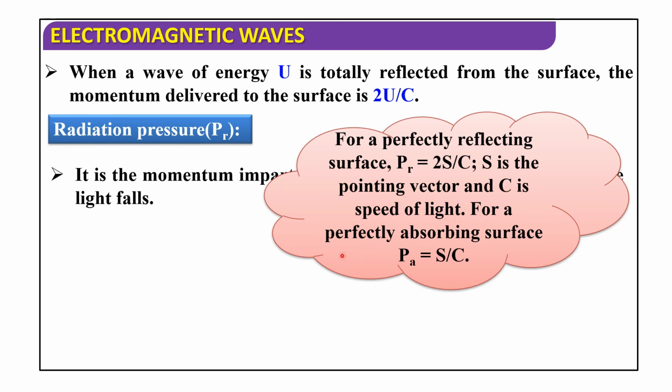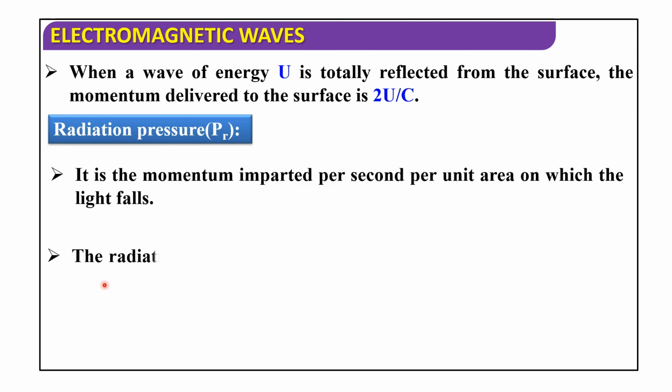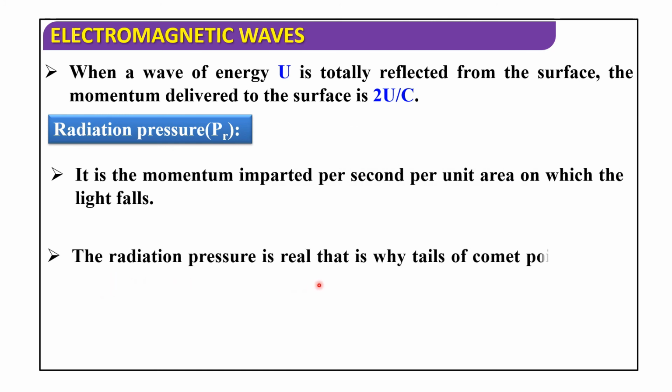For a perfectly absorbing surface, PA = S/c. The radiation pressure is real, that is why tails of comets point away from the sun.